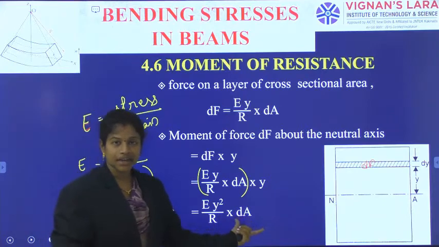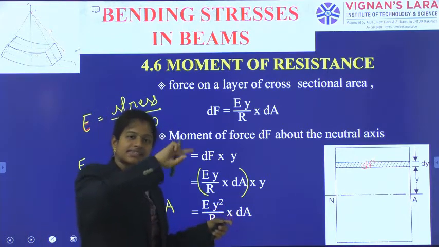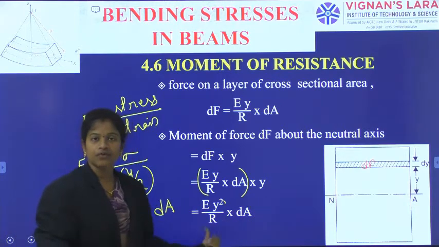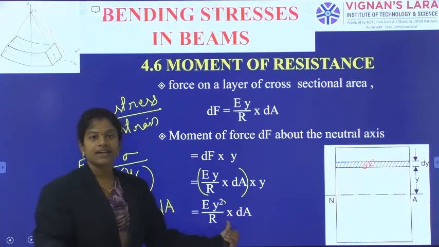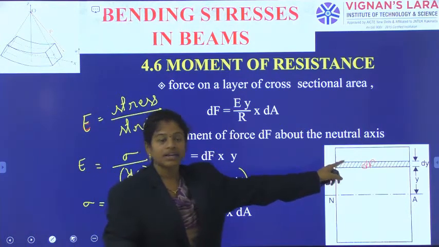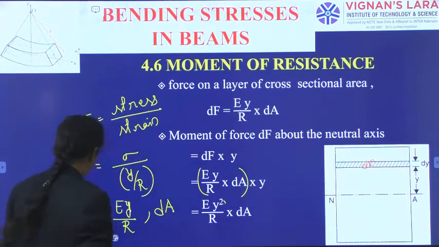E into y by r times dA is the force acting, and into the perpendicular distance is the moment on the layer. So with that rearrangement I have got E into y square by r times dA. E y square by r dA, that is the moment of the force. Okay, the moment in that layer corresponding to that dF force.